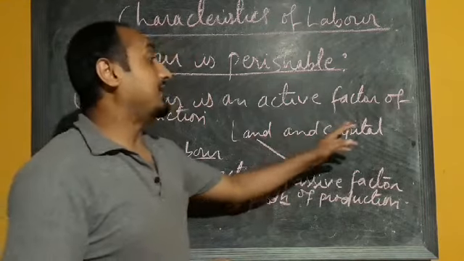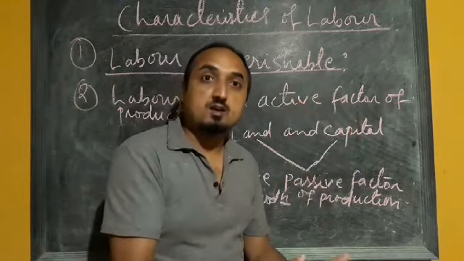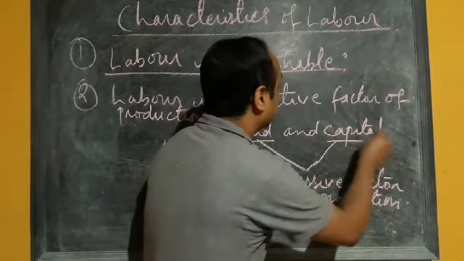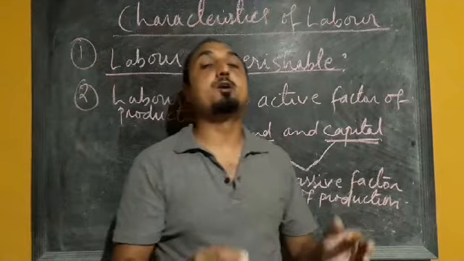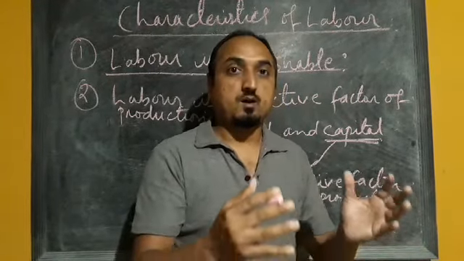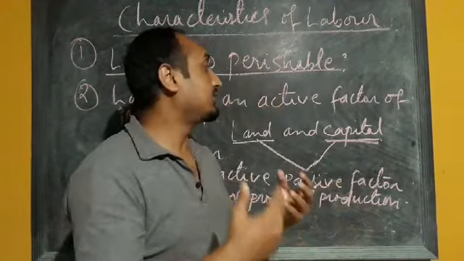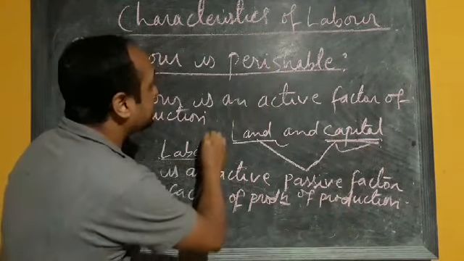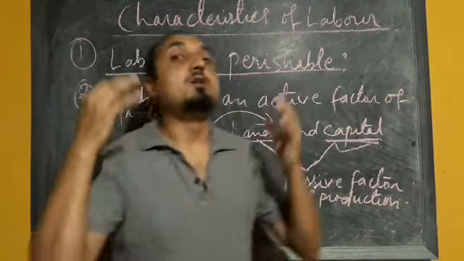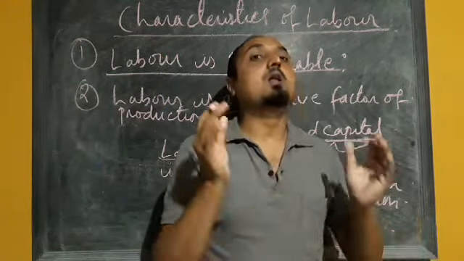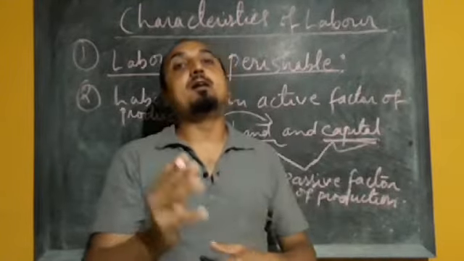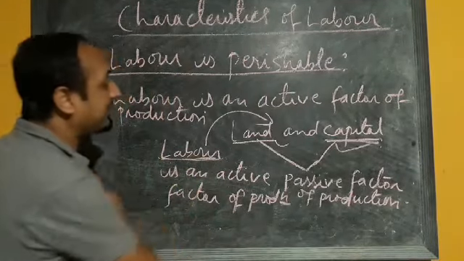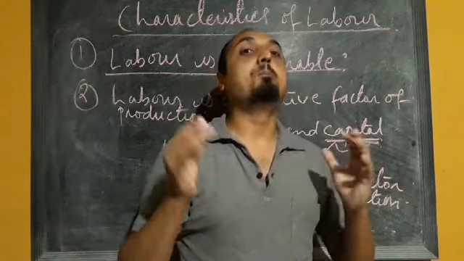Land and capital cannot produce anything by themselves. In order to produce with land and capital, we have to use labor. So without the presence of labor, land and capital cannot produce anything. That's why labor is called an active factor and land and capital are passive factors.